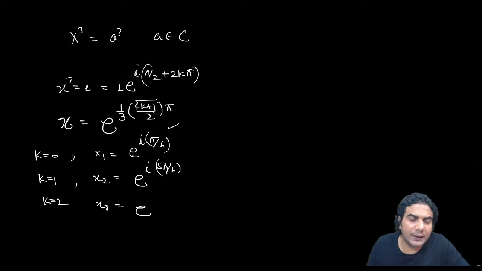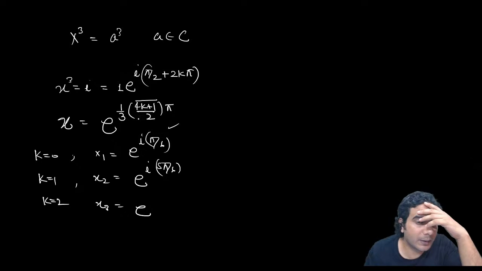When you write the second root x2, put k is equal to 1, it is going to be e raised to iota 5 pi by 6. Now the third root x3 is e raised to, if you put k is equal to 2 in this, that is going to be 9 pi by 6.